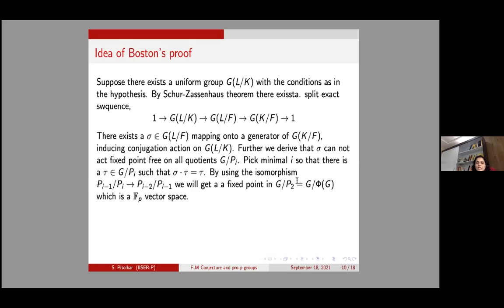Again, by using the condition that comes in the definition of a uniform group, that there are isomorphisms from P_{i-1} over P_i to P_{i-2} over P_{i-1}, successive quotients, we can actually lift that fixed point all the way to G mod P_2. So P_2 is nothing but P G, which is G mod P G, which is an F_p vector space.